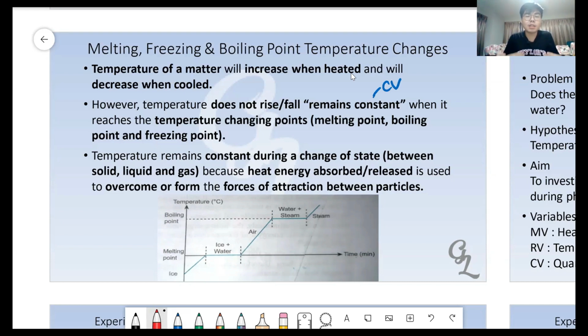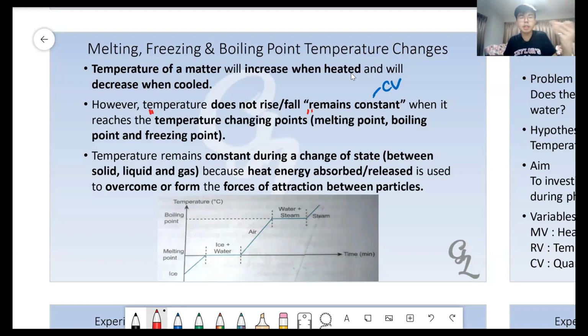This happens when it reaches what we call the temperature changing points. We have 2 temperature changing points: MP and BP, your melting point and your boiling point. Why do I call it melting point and boiling point? Because we have learned before that different substances have different melting points and different boiling points. So I cannot tell you a number. I cannot say 0, I cannot say 100. Why? Because oil is different, kerosene is different, alcohol is different. So I can only call it melting point and boiling point.